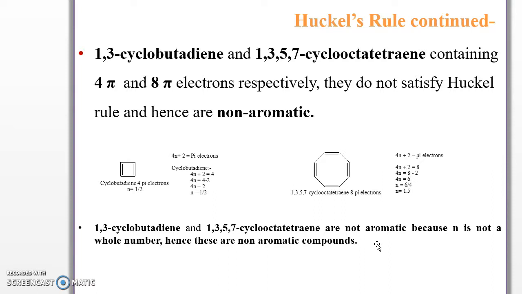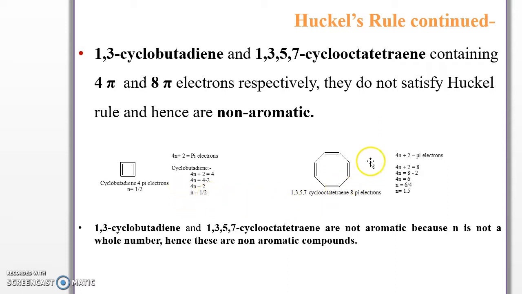Next example, that is 1,3-cyclobutadiene and 1,3,5,7-cyclooctatetraene, containing 4 pi and 8 pi electrons respectively. They do not satisfy Huckel's rule and hence these are non-aromatic. Let's see now. 1,3-cyclobutadiene contains 2 pi bonds, that is 4 pi electrons. When applying the formula 4n plus 2 is equal to pi electrons, 4n plus 2 is equal to 4, 4n is equal to 4 minus 2, that is n is equal to half, 1 by 2.